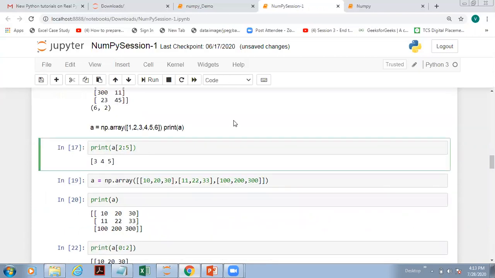Now, यहाँ तक clear है शिखा and Vijay? Yes, ma'am. Okay.